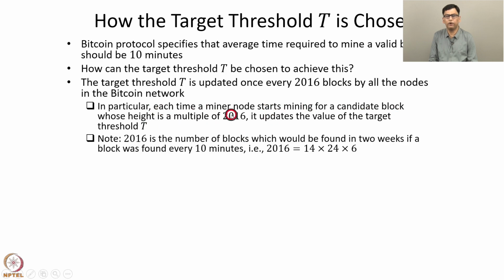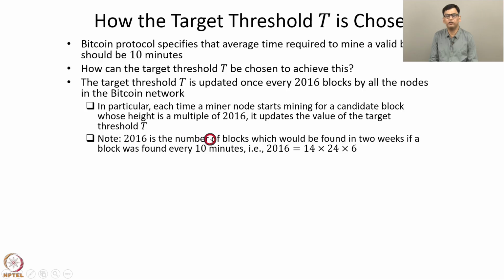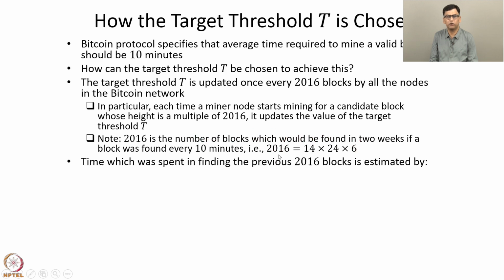So why is this value 2016 chosen? This 2016 is the number of blocks which would be found in 2 weeks if a block was found every 10 minutes. That is, 2016 is 14 days in 2 weeks multiplied by 24 hours per day multiplied by 6. That is, since a block is found every 10 minutes, there are 6 blocks found in 1 hour. That is how we get this value 2016.